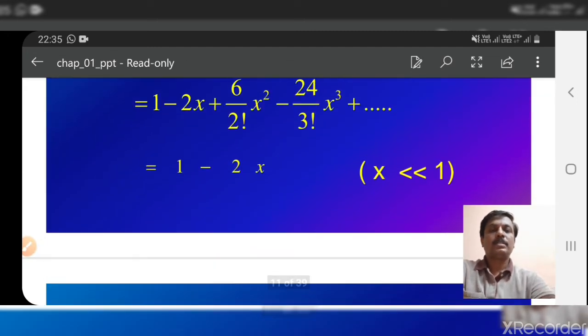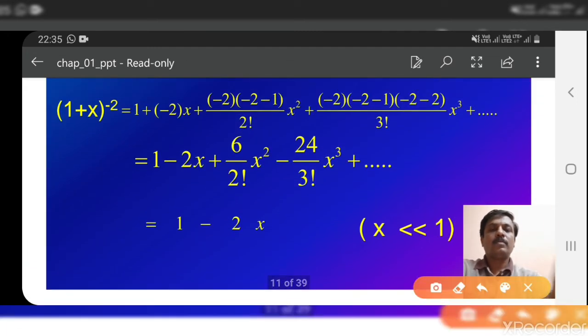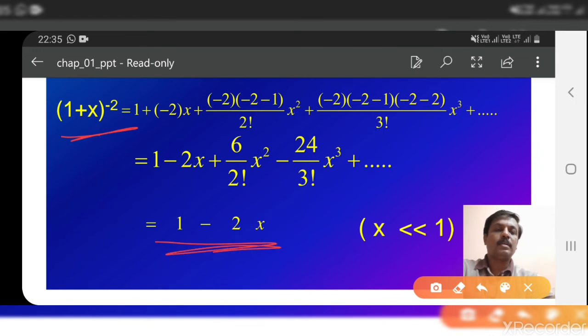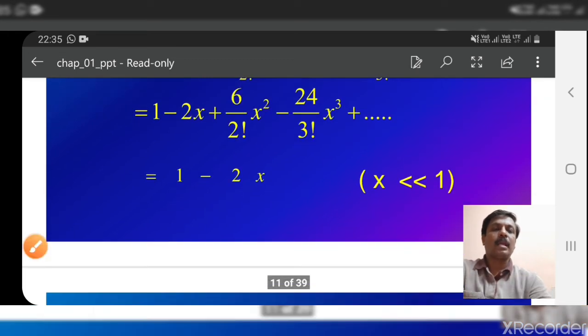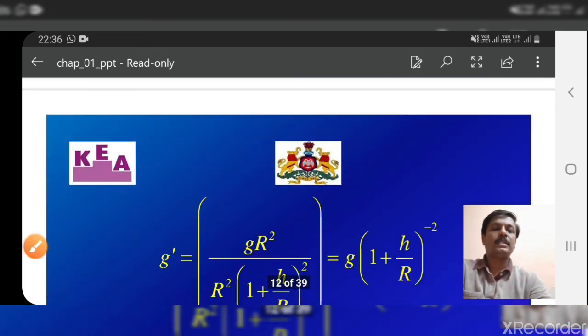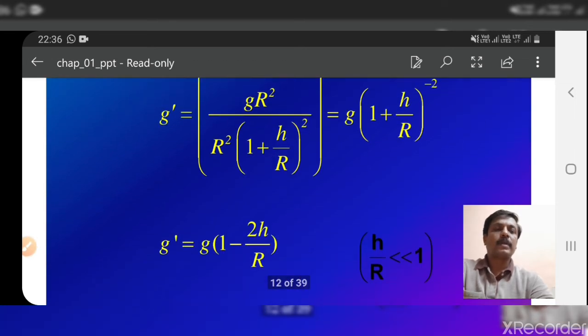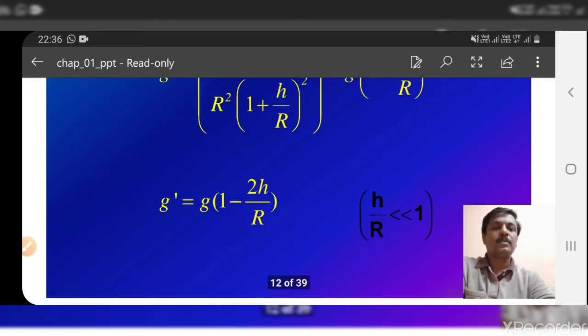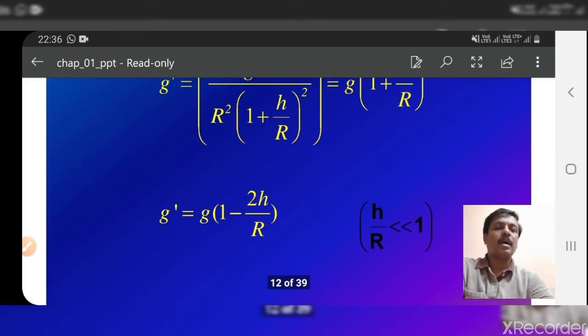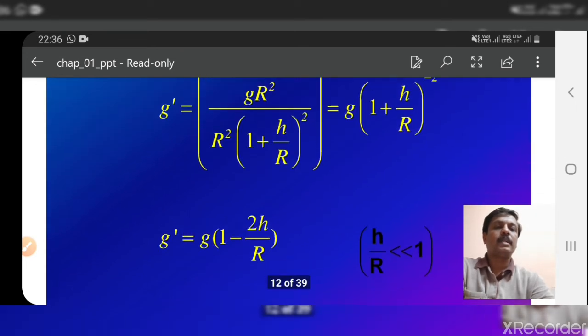You see this 1 plus x raised to minus 2, then if you neglect the higher powers of x, we get 1 minus 2x. So here in place of x we put h by r, then what will be the result? You can observe here, g dash equal to g into 1 minus 2h by r, because h by r is very much smaller than 1.